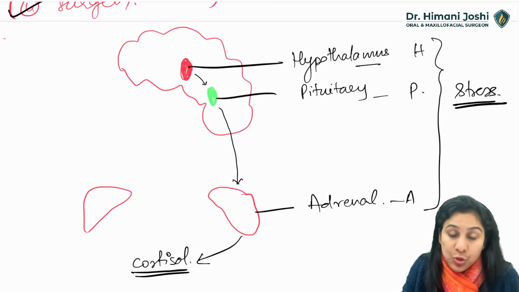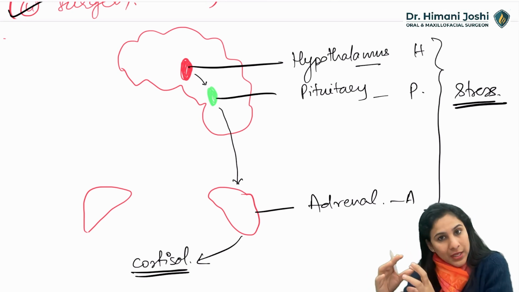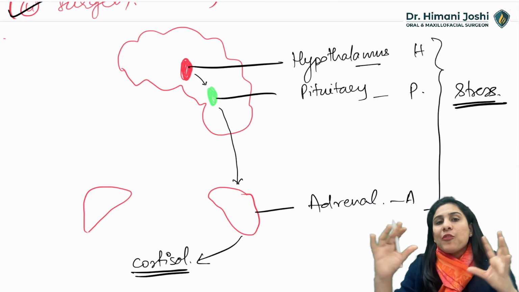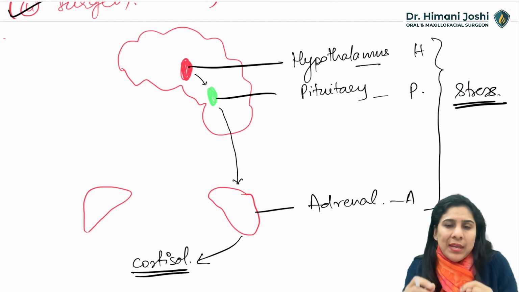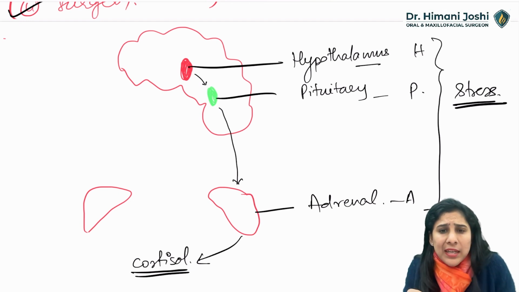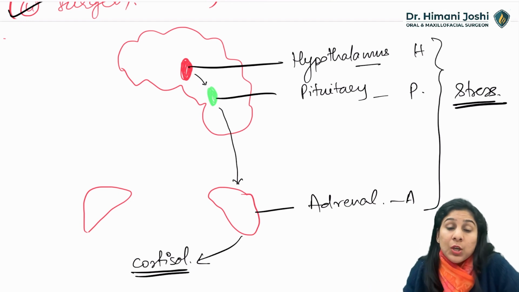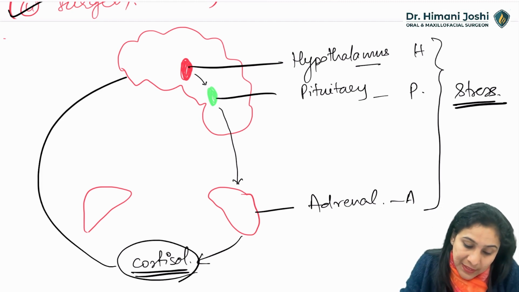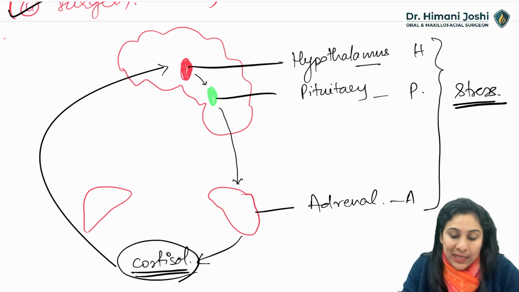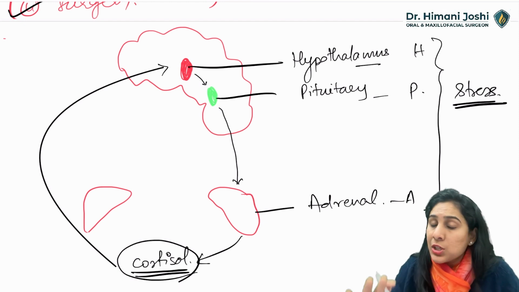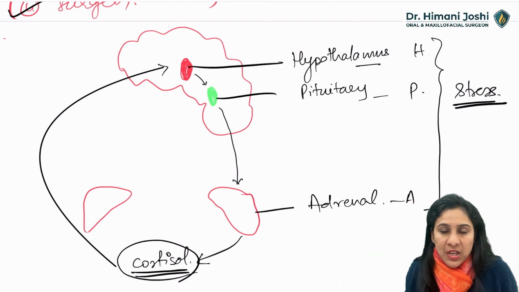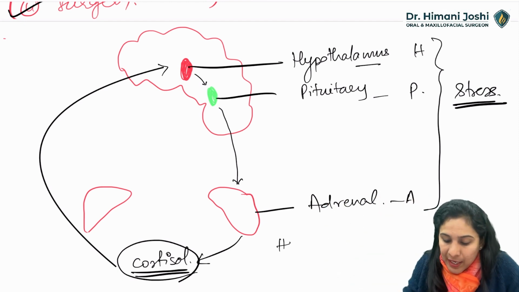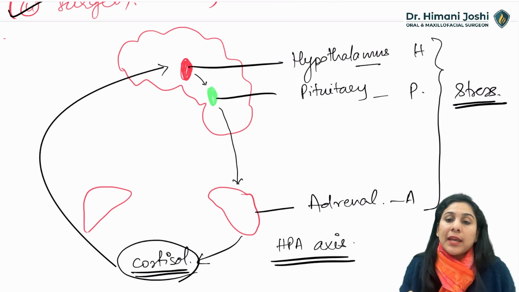When a good amount of cortisol comes to the bloodstream, it takes care of all the stress effects: hypoglycemia, hypotension, bradycardia, everything that happens due to stress. Cortisol gives a negative feedback to the hypothalamus that now there is enough cortisol, stop producing more. So this is the HPA axis, which works normally in people like you and me.